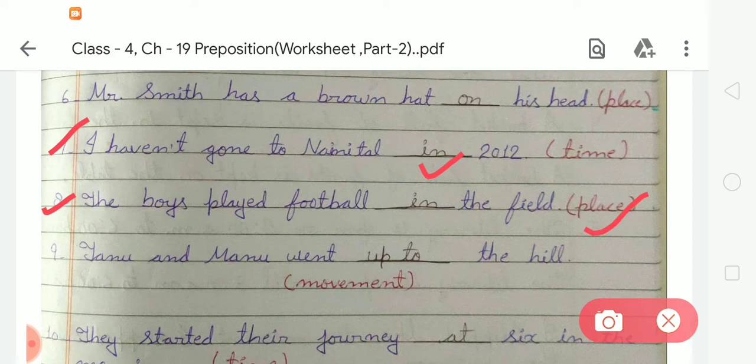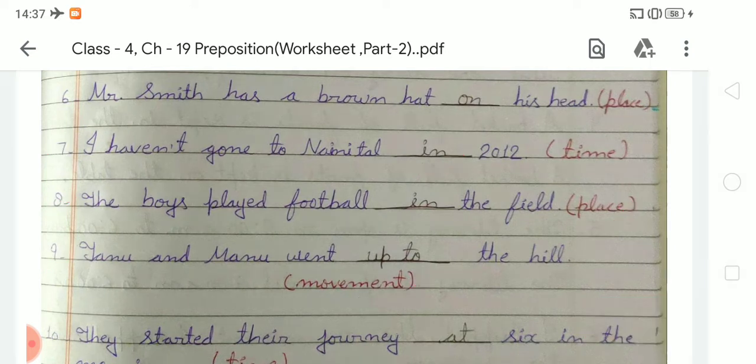Okay student. So now come to the next, number 9. Tanu and Manu went blank the hill. So here the kind of preposition is movement. So we have to use the correct preposition word, up to, U-P-T-O, up to.